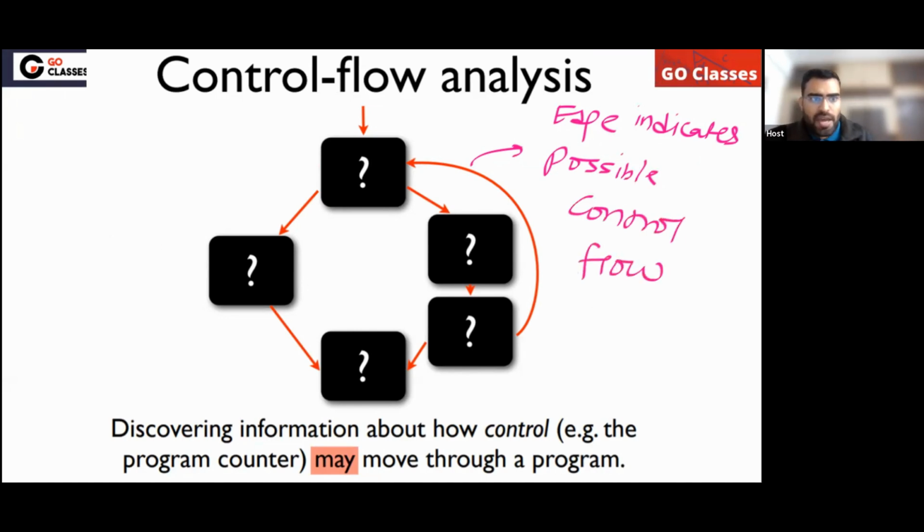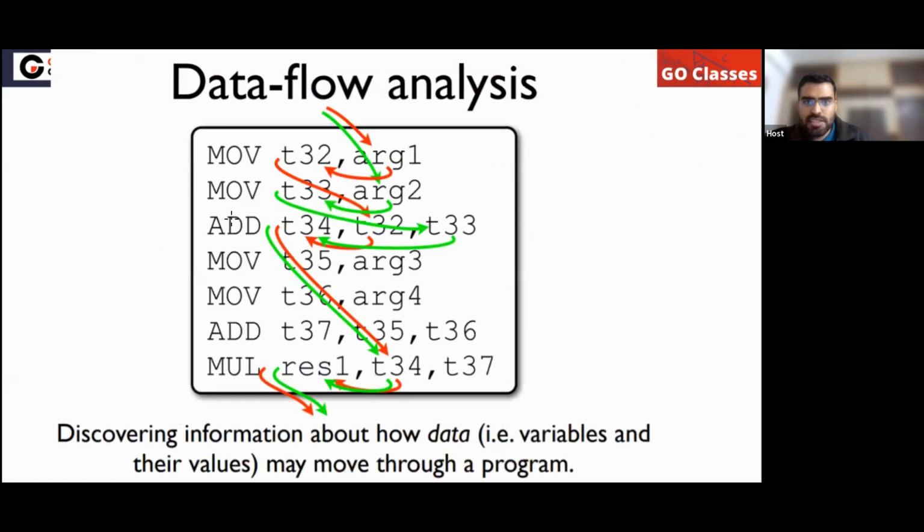Any analysis which is based on this control flow is your control flow analysis. Similarly, there is data flow analysis: how data is going, how data is behaving, how data is going from one basic block to another, how data is going from one instruction to another. This is called data flow analysis.